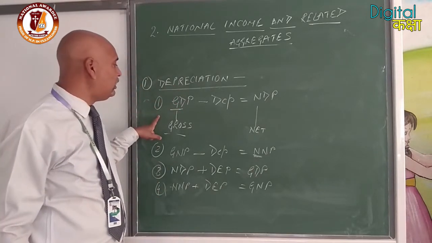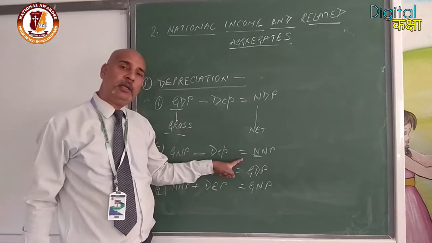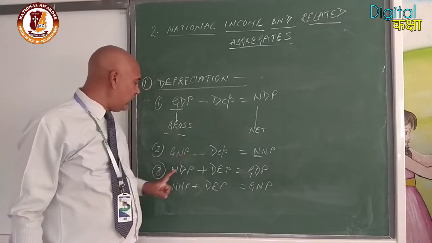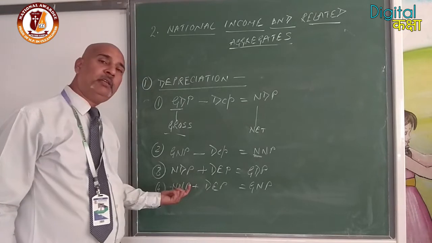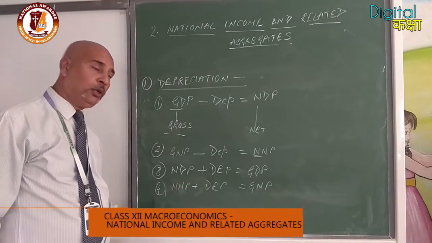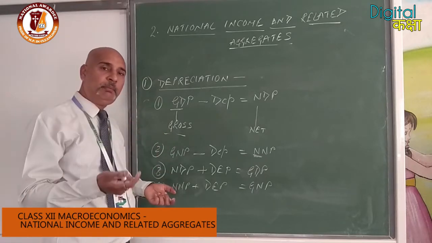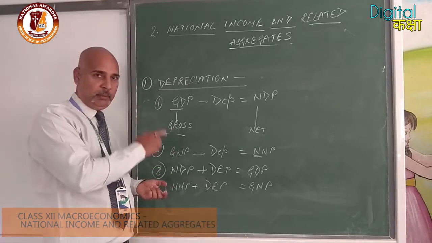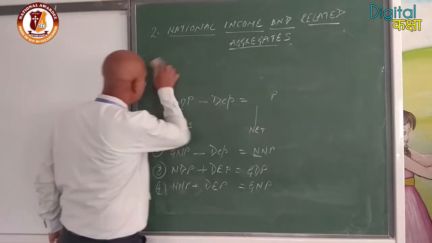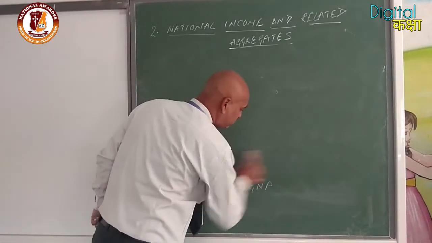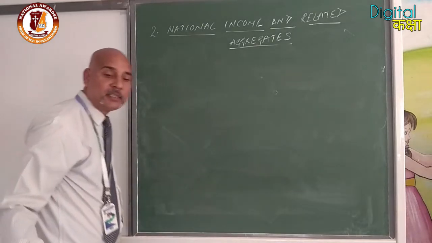Okay? Now the next one which we have discussed was net indirect taxes. Indirect taxes we have discussed. What are the indirect taxes? The burden of these taxes is shifted from one person to another, ultimately from the manufacturer or salesman to the consumer. That is our indirect taxes. Now how can we calculate it, or what is the use of the net indirect taxes? We will discuss. Net indirect taxes, how is it calculated? That is called NIT.